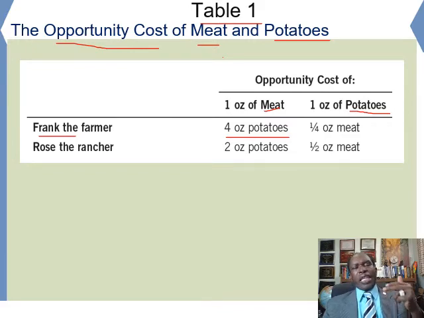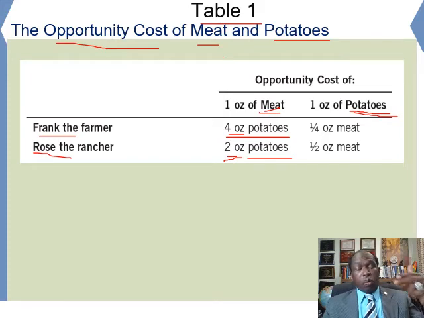On the other hand, it takes Rose 20 minutes to produce 1 ounce of meat and 10 minutes to produce 1 ounce of potato. Therefore, 20 divided by 10 equals 2. The opportunity cost for producing meat for Rose would be 2 ounces of potato. So we can see that in the production of meat, Rose is giving up less, 2 ounces of potato, and Frank is giving up more, 4 ounces of potato. Therefore, Rose has the comparative advantage in the production of meat, and should specialize in the production of meat and leave the production of potato to Frank.